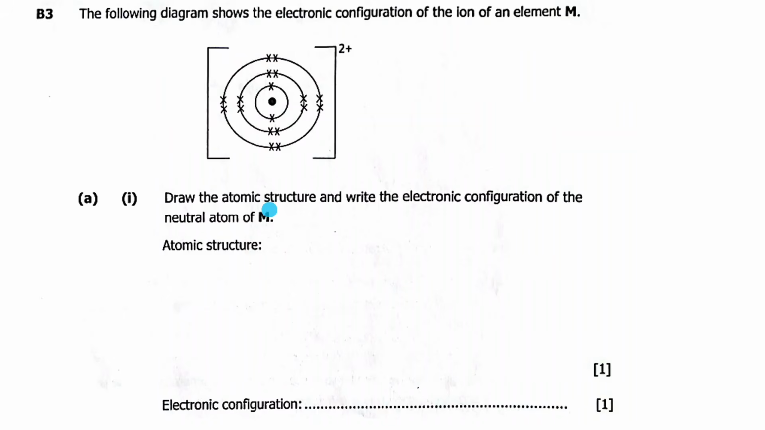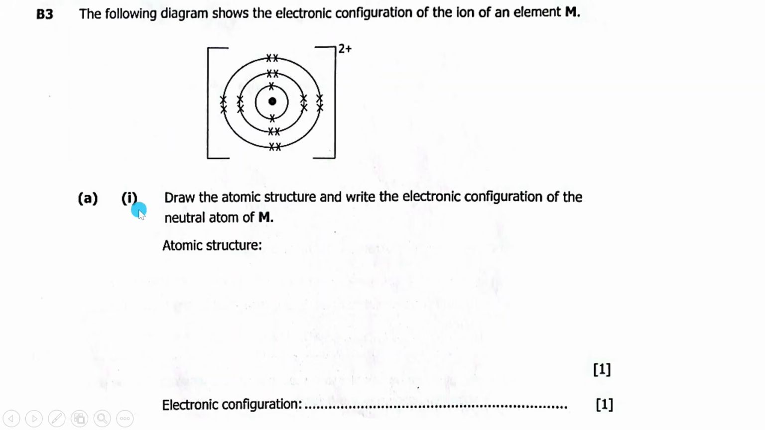Then we come to B3. The following diagram shows the electronic configuration of the ion of an element M. Okay, so we have an element M and its electronic configuration. We have how many shells? 1, 2, 3. So we have 1, 2, 3, 4, 5, 6, 7, 8, 9, 10, 11, 12, 13, 14, 15, 16, 17, 18. Then we have a positive charge of 2, meaning that this one had a total number of electrons of 20. 2 were in the last shell, but they were lost, and that's why it developed a charge of positive 2 here.